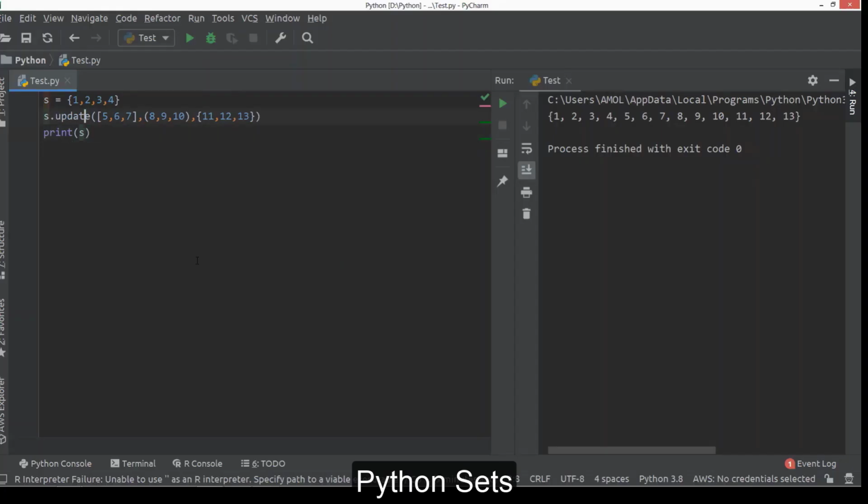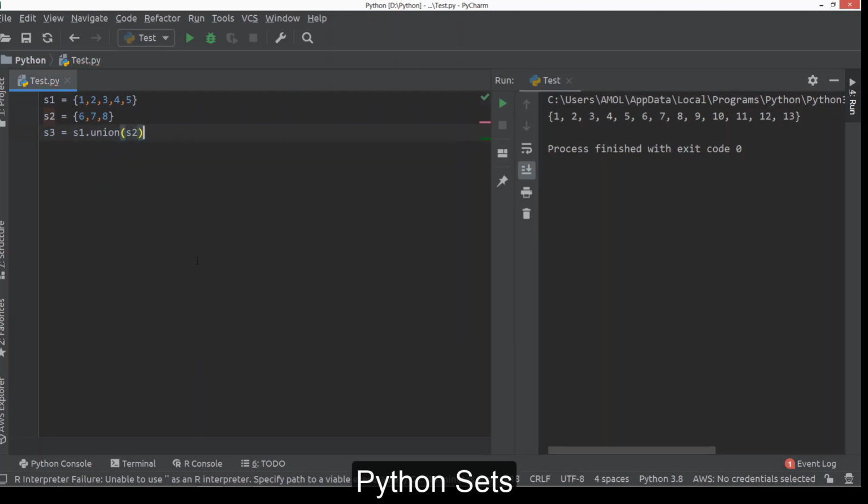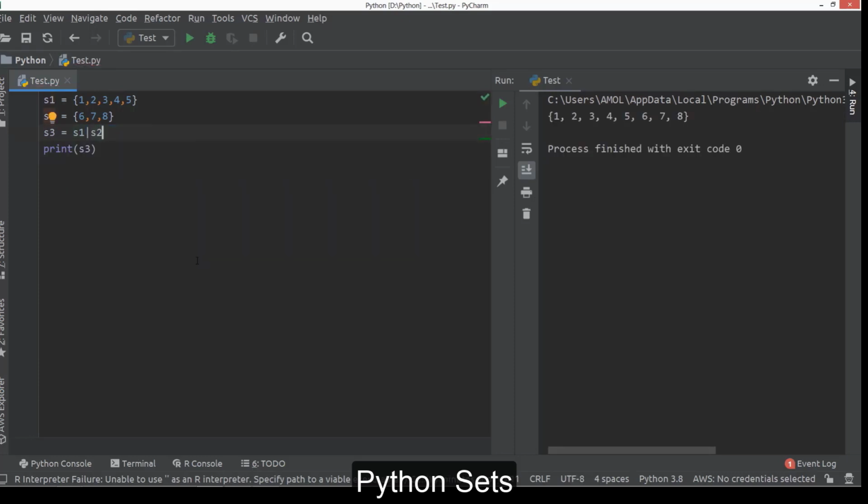So see here, we can perform all these operations. So suppose this is our one set S1 with values. This is our second set S2. First, suppose we are creating S3 by calling this union function or union method. It will create new set S3 which will contain all members of S1 and S2 like this. Or even we can perform this operation by using this operator also. Result will remain same.